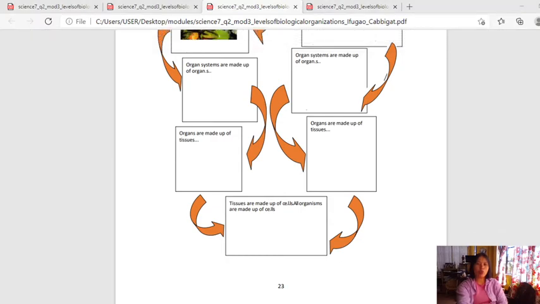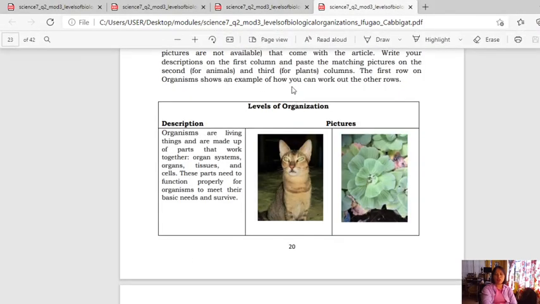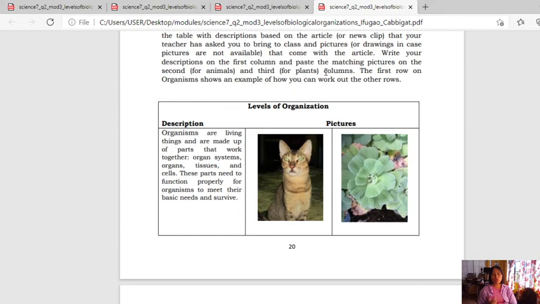How about the next one? You have activity number 2. Performance task number 2 is activity 2 in your module. This is your activity number 2. Again, this is a drawing activity or you're going to cut out pictures or you're going to draw if you don't have pictures. On the first blank here, you are going to describe. So in here, organisms. Okay, organisms are living things and are made up of parts that work together. So you have organ systems, organs, tissues, and cells. These parts need to function properly for organisms to meet their basic needs and survive.